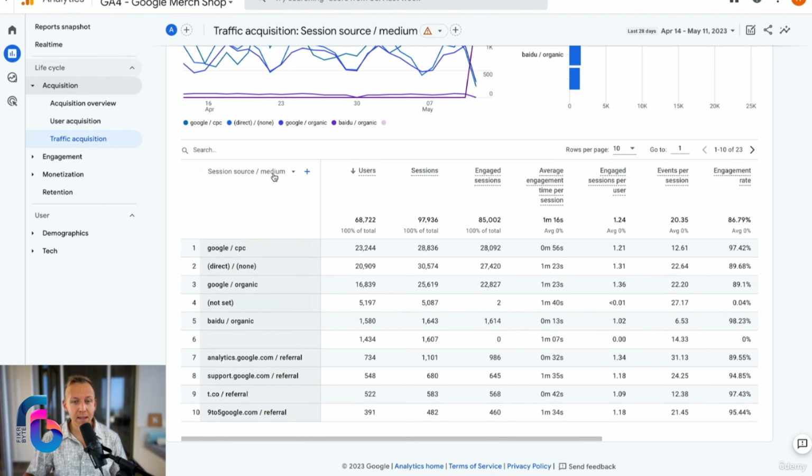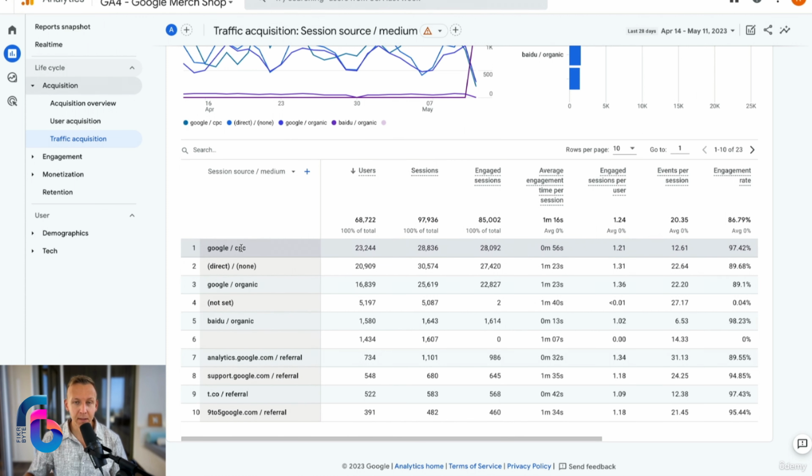Now let's look at what a medium is. A medium is how did they come to your website? What medium did they use to arrive to your website? So looking down here again at the columns, we can see that the first one came from Google through CPC. CPC stands for cost per click, in other words, advertising. So the highest amount of traffic within the last 28 days has come from doing advertising on Google.